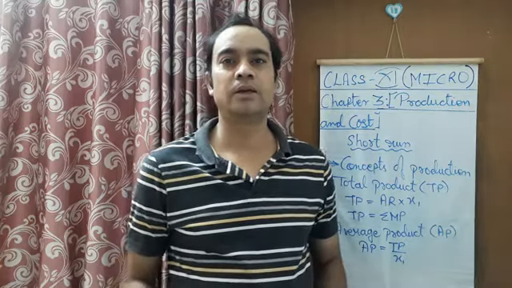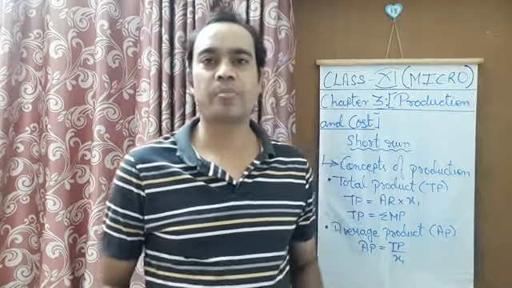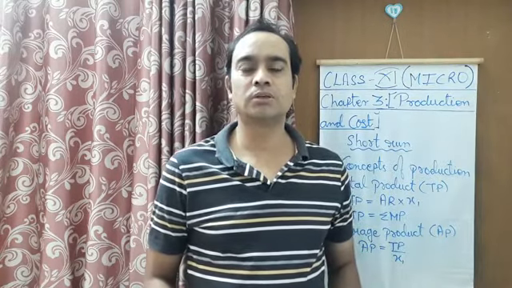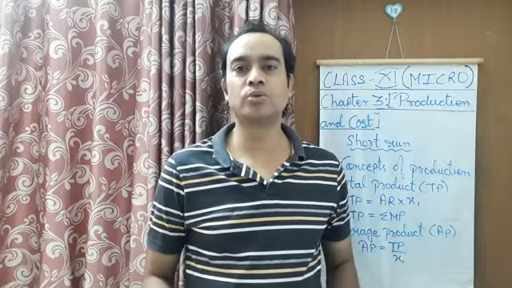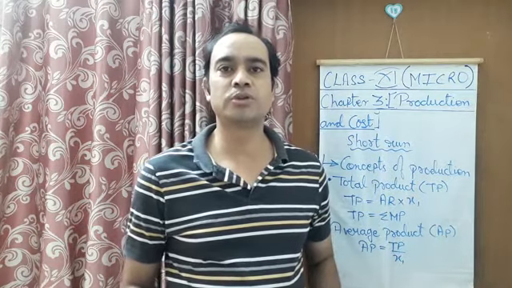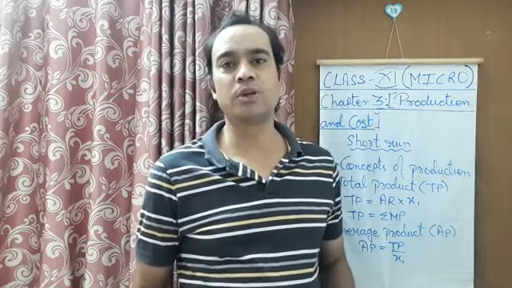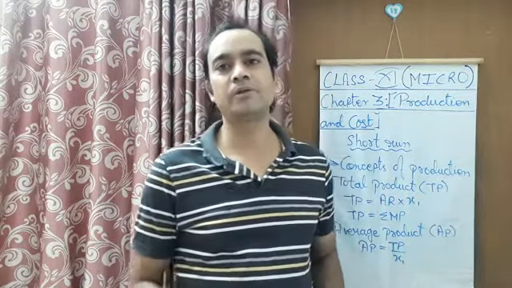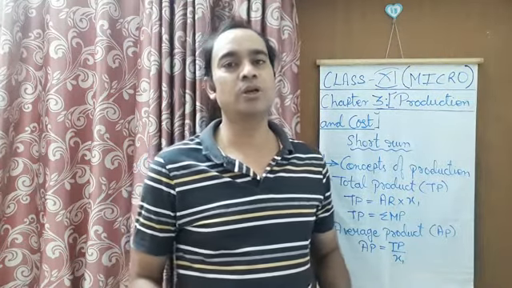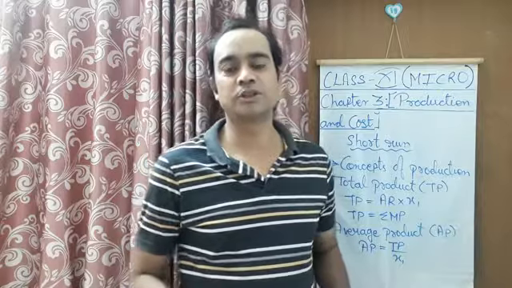We have studied till now about the production function, and in the production function we have studied that total product, that is Q, is equal to f(L, K). It means total production is equal to the inputs used, the inputs that we have estimated, or for our ease we have just taken only some of the inputs like labor and capital, and as the inputs increase, total output will also increase. So this is the equation of the production function.